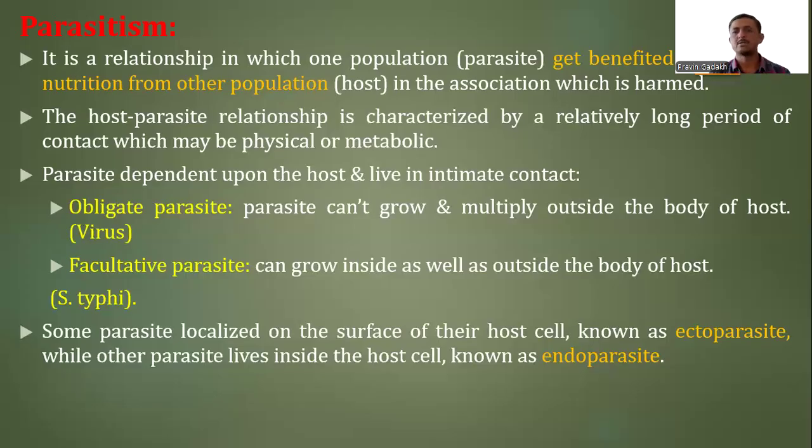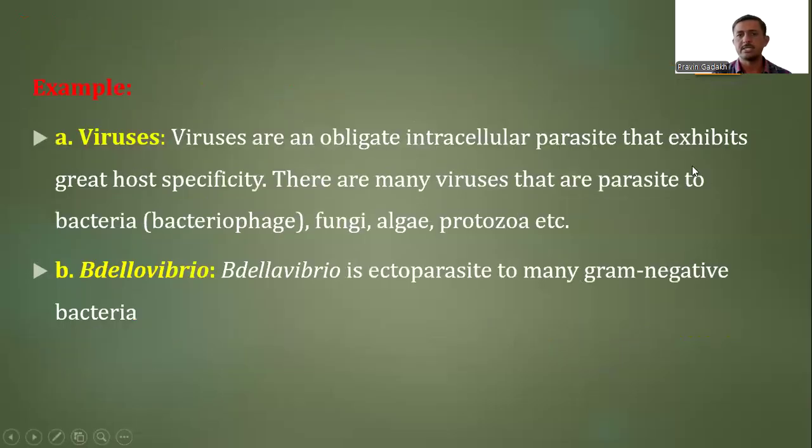Some parasites localize on the surface of their host cell or host body, and are known as ectoparasites, while other parasites live inside the host cell and are called endoparasites. So this is the negative type of association, where one partner is harmed.